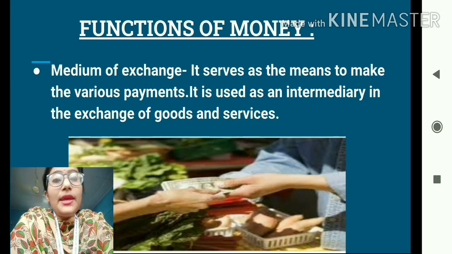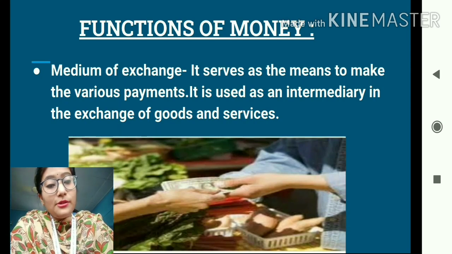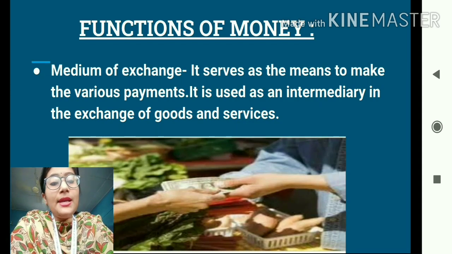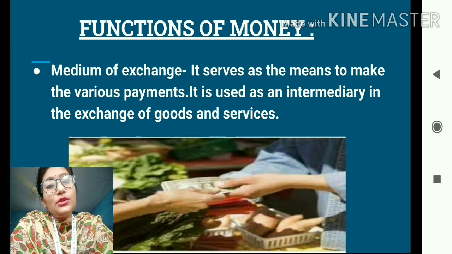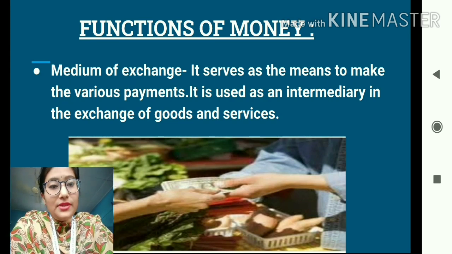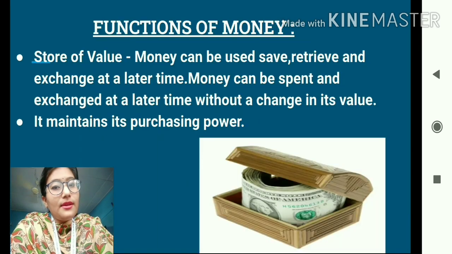We can simply transact our good with someone and we will get money in return, and with that money we can buy anything that we want. So money overcomes the shortcoming of double coincidence of want by acting as an intermediary in the transaction process or in the exchange of goods and services. So the first important function of money is medium of exchange.